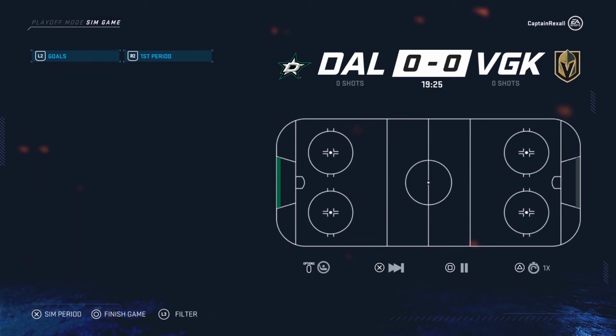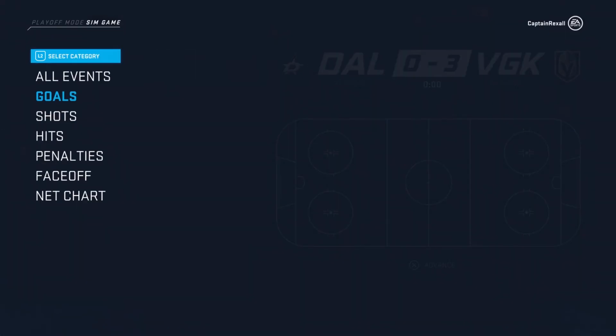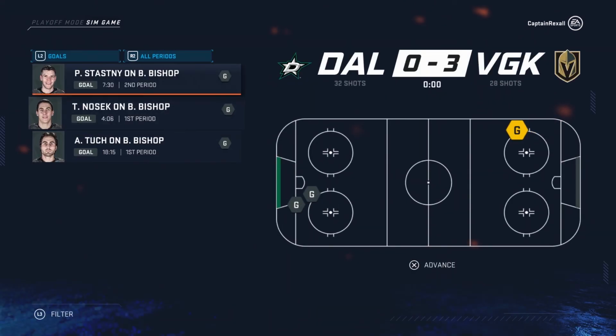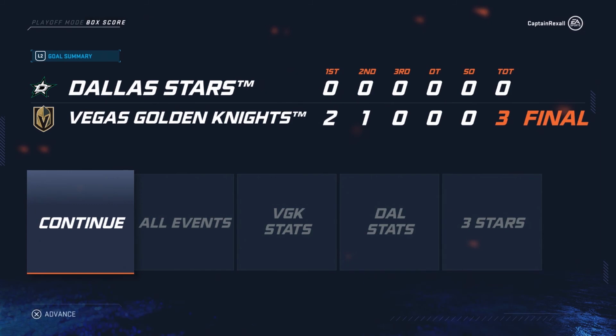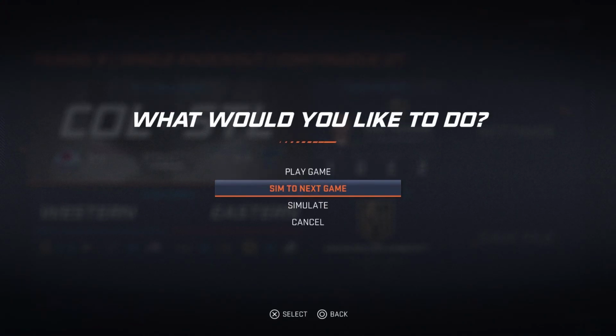Dallas versus the Vegas Golden Knights. This is the Vegas Golden Knights' last game. So will they walk away with another victory? And yes, they do. The Vegas Golden Knights, of course, they don't give me what I really want, but Tuch, Nosek, and Stastny all put up big goals, as it looks like Vegas will be taking that first spot in the divisionals. Man, Vegas is really looking to prove themselves in this playoffs, my lord. 3 wins in a row already. They're on a hot streak right now.